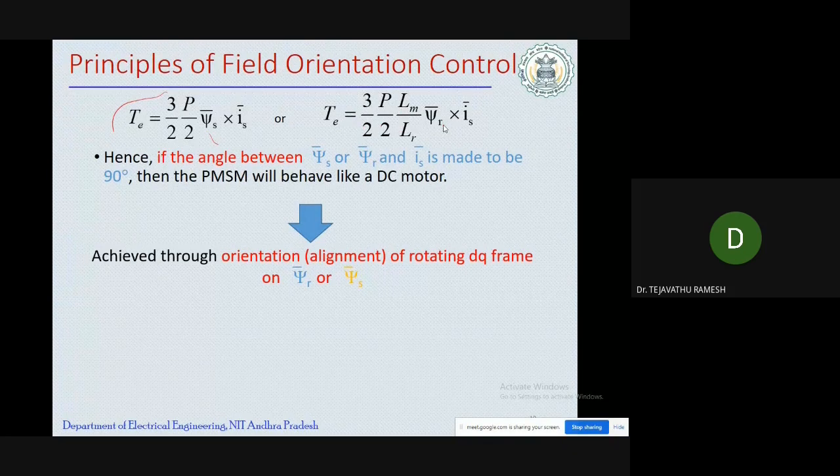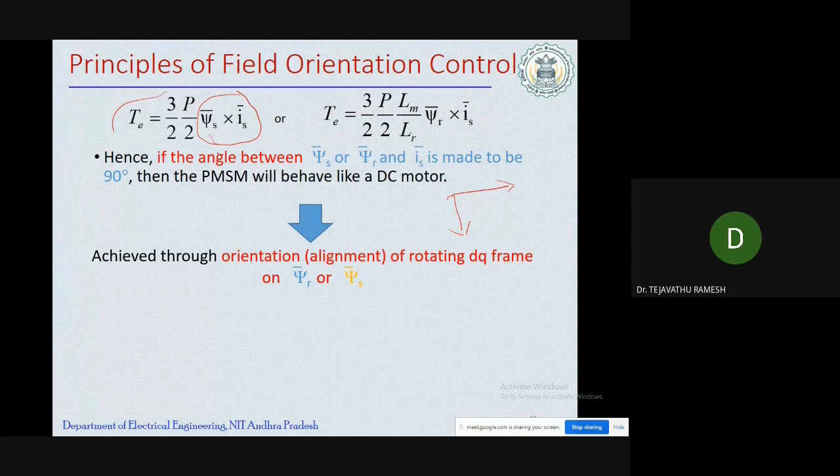So this equation says that if you can make the angle between ψs and is to be 90 degrees, then your machine can be operated like a DC motor. So if you can make the 90 degrees between the ψs and the is, then your AC machine can be operated like a separately excited DC motor.